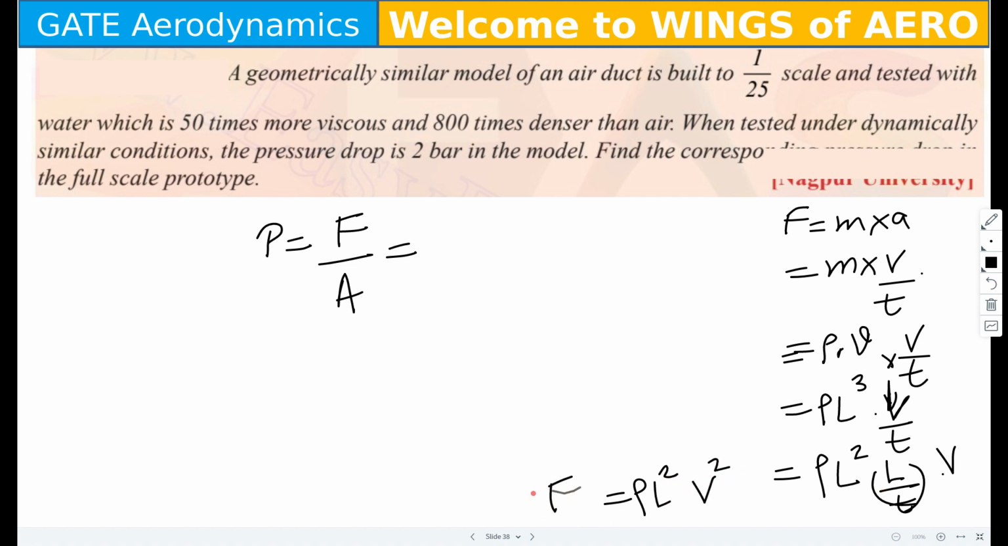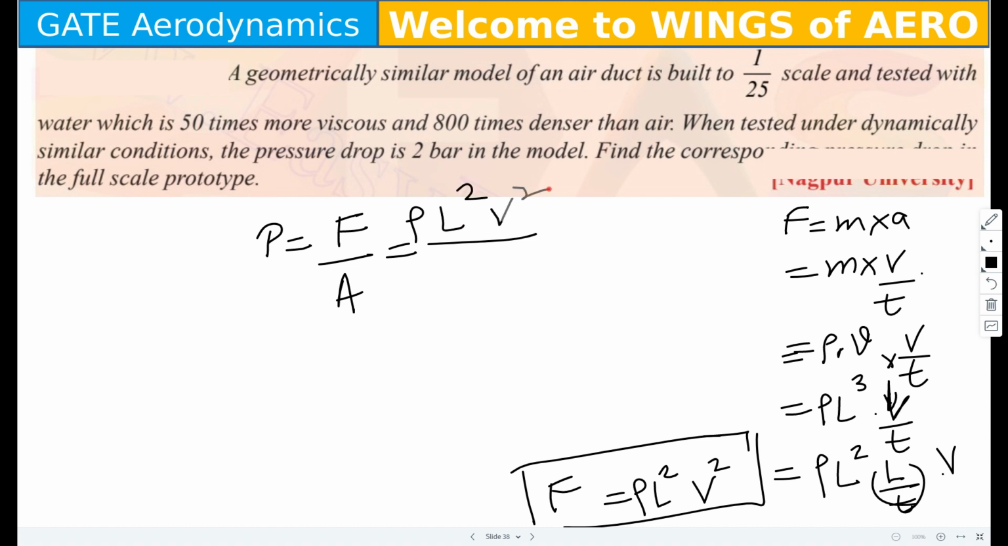Alright. Now force we can write in this way also. Rho L square V square L square. Now let me tell you how we can write. This is all based on the dimensionless numbers. Now mass into acceleration, so mass into velocity by time we can write. Now mass we can split into density into volume into V by T. Velocity by time.